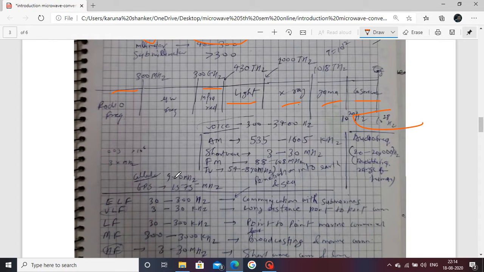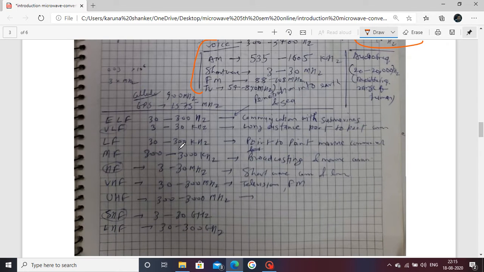This overall shows your frequency range. If we go to the certain usage of our communication system, voice range is 300 to 3400 hertz, AM range is 535 to 1605 kilohertz, short wave range is 3 to 30 megahertz, FM is 88 to 108 megahertz, TV range is 54 to 840 megahertz. This is a general way to understand these ranges.